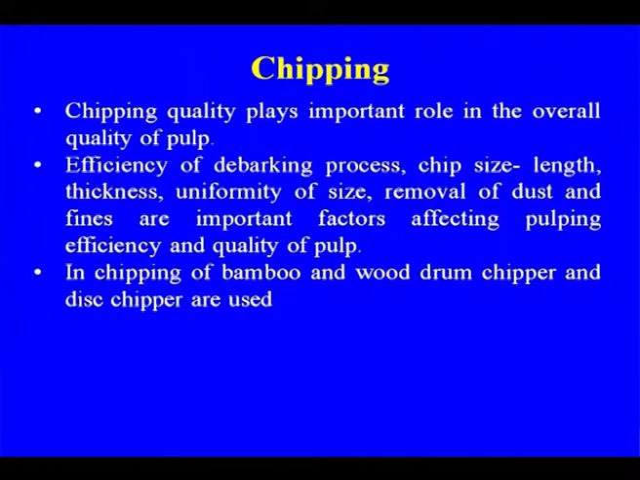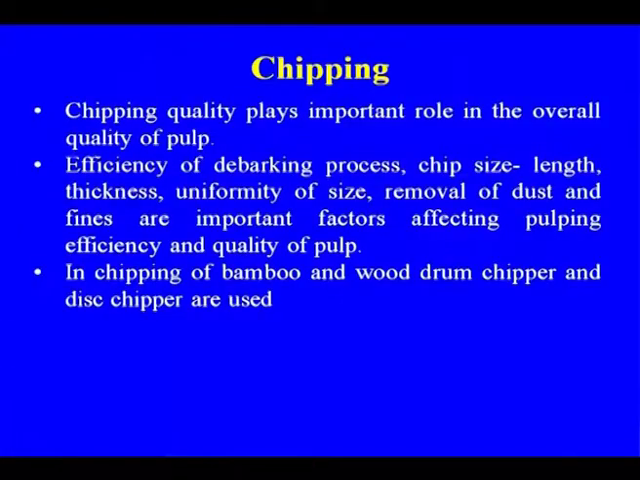If bark is present in the chips, it will cause problems, especially in bleached pulp. So the chip size, thickness, uniformity of size, and removal of dust and fines are important. That is the reason why, in the case of wood and bamboo, we sometimes also wash the raw material. These will all go along with the pulp and will have to go for screening and cleaning. For chipping of bamboo and wood we use drum chippers. Now the new generation of wood drum chippers are high capacity drum chippers, and we also use disc chippers.